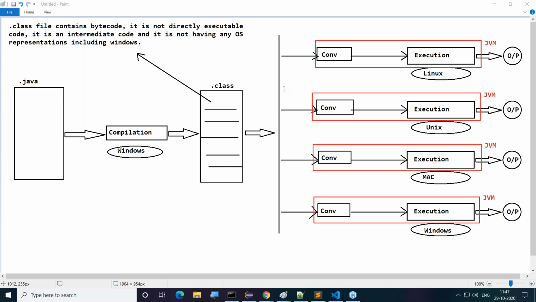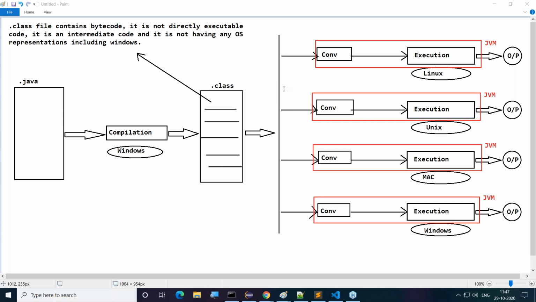How many times did we compile our program? Only one time we compiled our program.